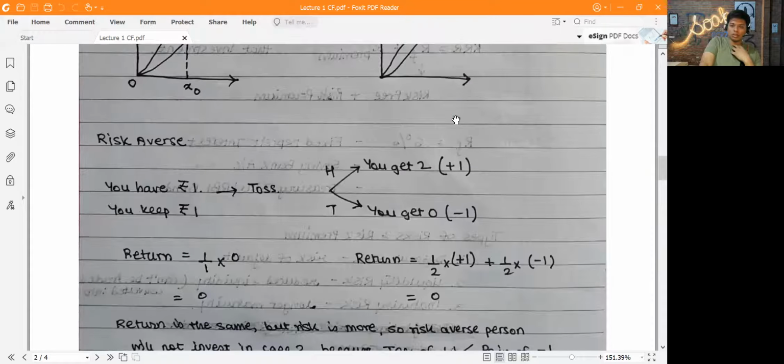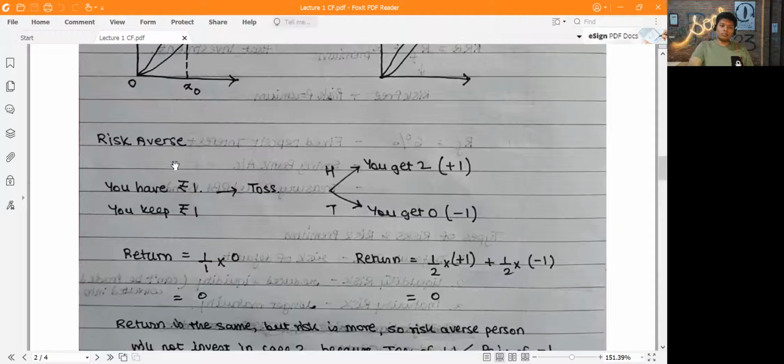Okay, so the next concept that was covered was an investor being risk averse. So what is the meaning of being risk averse? Risk averse means you don't want to take a risk. Most investors are risk averse. The example that I mentioned in class was this one: you have ₹1, and you and your friend are playing a game. I related this to the game they played in Squid Game, but again, let's not go into that.